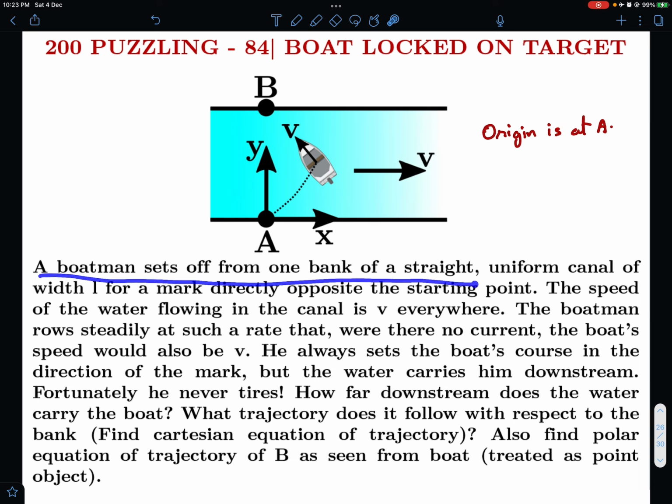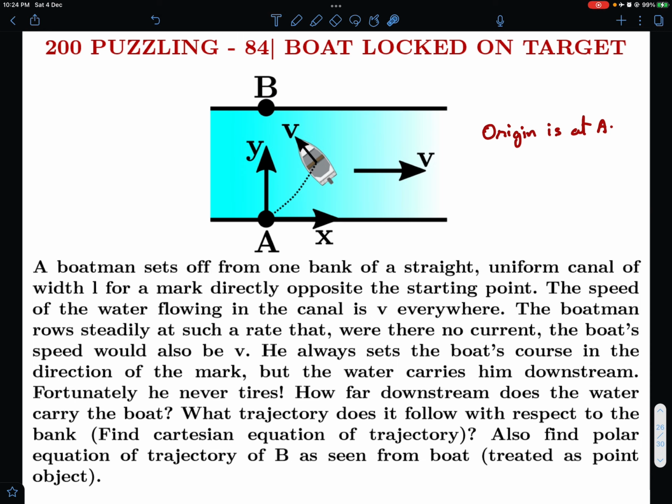A boatman sets off from one bank of a straight uniform canal of width L for a mark directly opposite to the starting point. The speed of the water flowing in the canal is V everywhere. So the canal is flowing with V, and the speed of the boat relative to the canal is also V, that is given. And later on we'll read that this boat is always headed for point B. That means he's trying to steer for point B even though the river is trying to carry him forward.